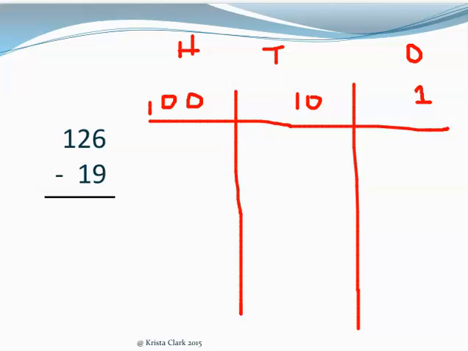So step 1 is to draw the whole number. Our whole number is right here, 126. So I'm going to start and draw my hundreds. I have one number in the hundreds place, so 100. I'll draw 1 dot in the hundreds. I have 2 in the tens, so I'm going to draw 2 dots in the tens, and I have 6 in the ones, so I'm going to draw 6 in the ones.